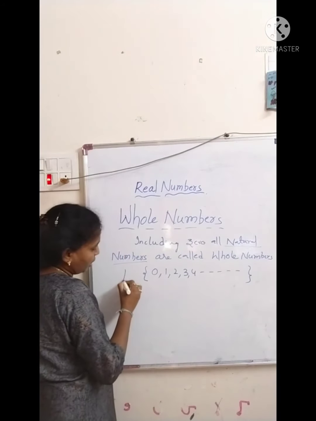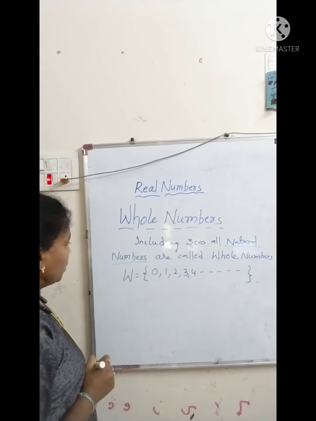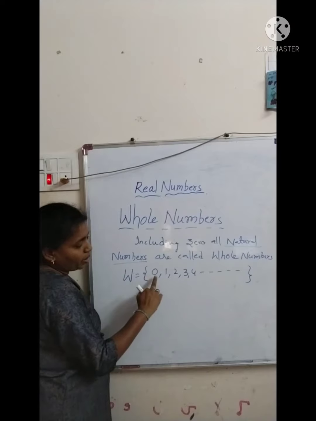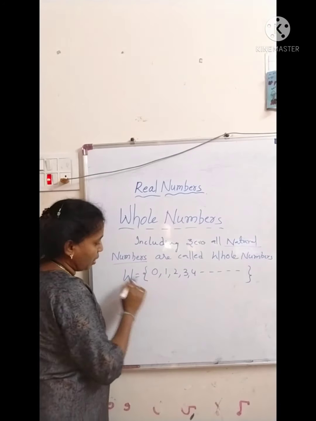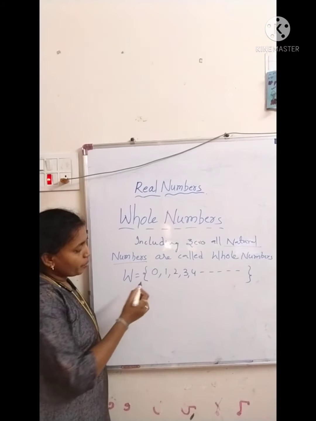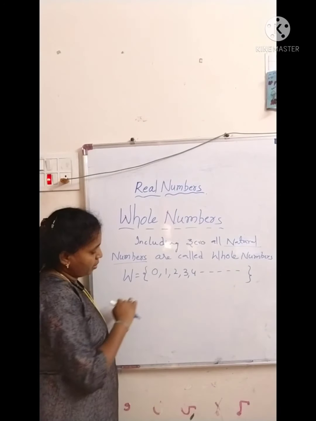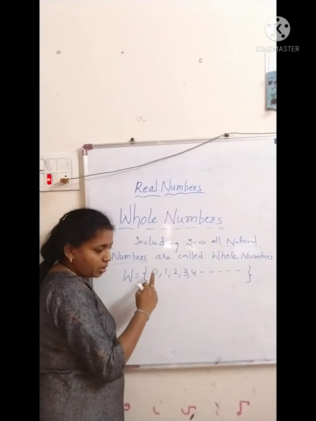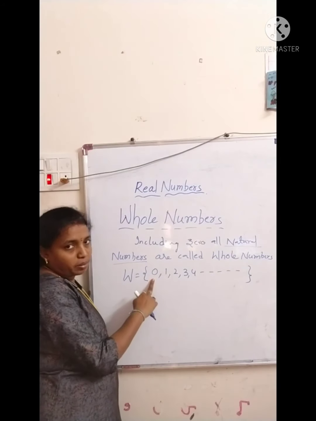We represent whole numbers by capital W. W is equal to 0, 1, 2, 3, 4, and so on. By this you can make a number of questions. In this, the highest non-natural number is 0.